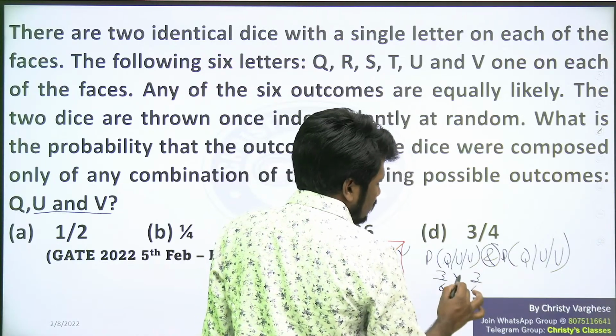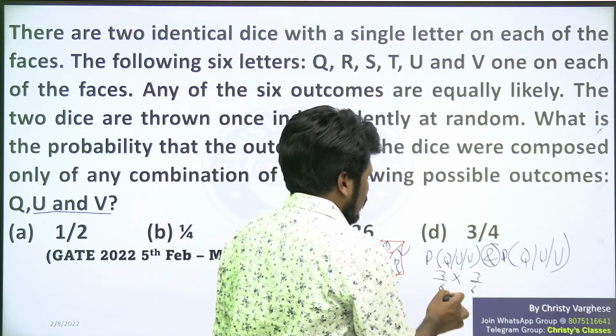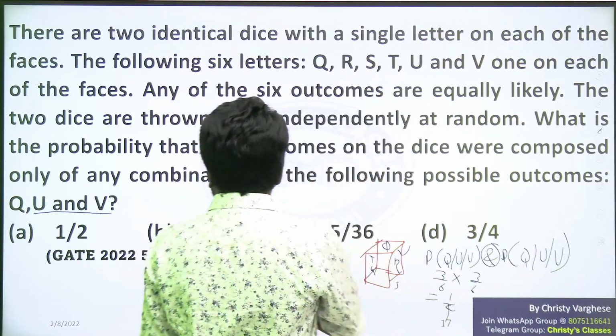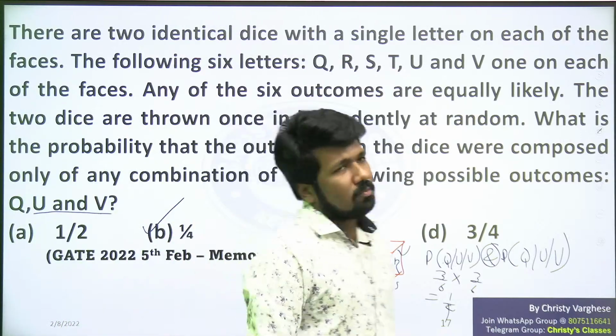And means multiplication, the fundamental principle of counting, the multiplication rule. 3 by 6 into 3 by 6 is what? 1 by 2 into 1 by 2, 1 by 4. So 1 by 4 is the correct answer. All of you understood this now? Yeah, this can also be done another way.